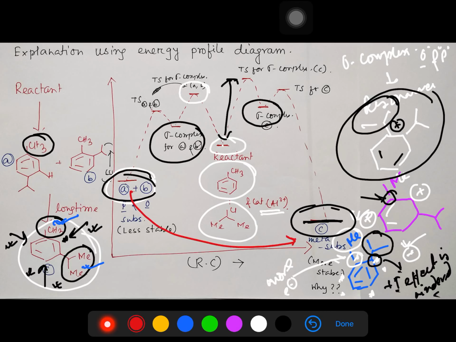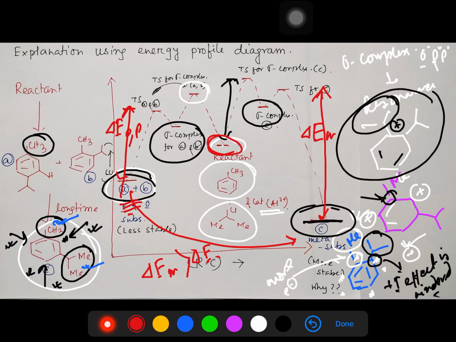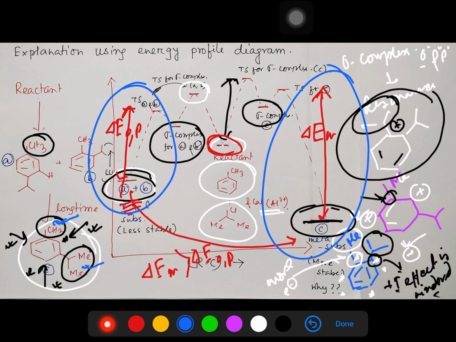So this delta E for meta, for example, and if you consider this as delta E for ortho or para, delta E for meta is higher than delta E for ortho or para. Consequently, what you can expect is that this backward reaction from the meta isomer will be hindered, whereas ortho-para can go backward easily. So this is the discussion on this. Okay, so this is the energy profile diagram, and on the left side this is the energy. I forgot to explain, this is the reaction coordinate. Now this is the overall understanding about the process.